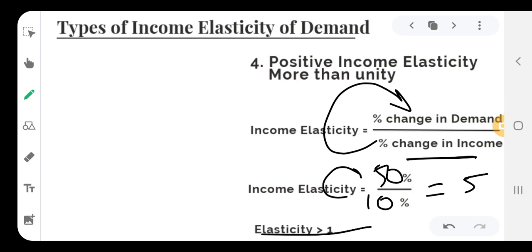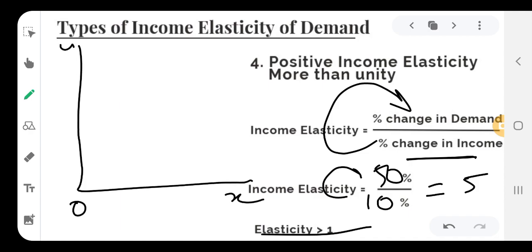Now, I will explain this particular type with the help of a diagram. In the diagram, we can see OX and OY axis.